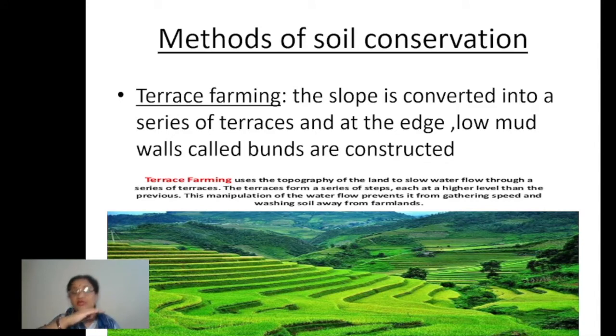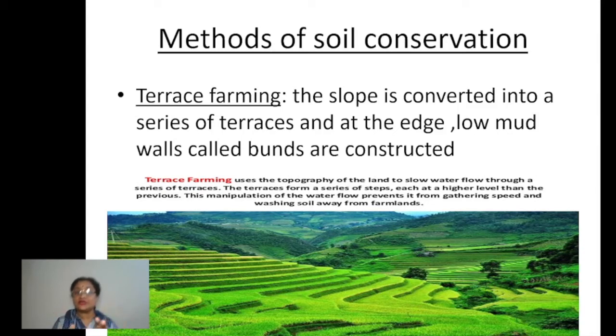Over these terraces the cultivation is done, because we are getting several flat surfaces. Again the next step, again a little bit of flat surface. What is the use of this flat surface? For cultivation. These terraces or steps are used for doing the cultivation practice. Understood?